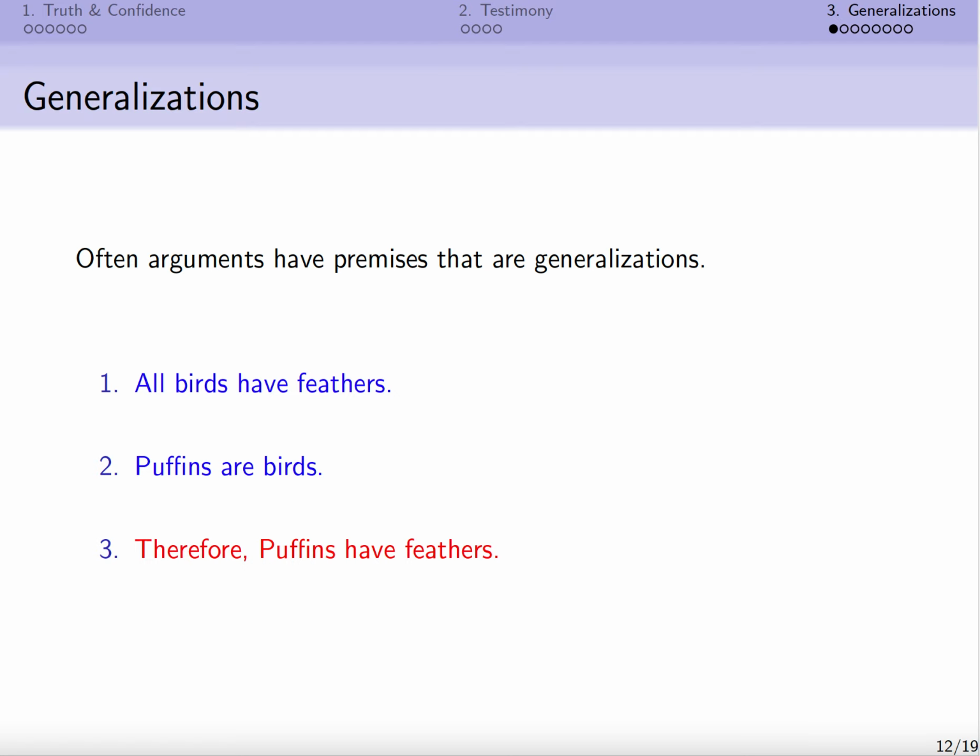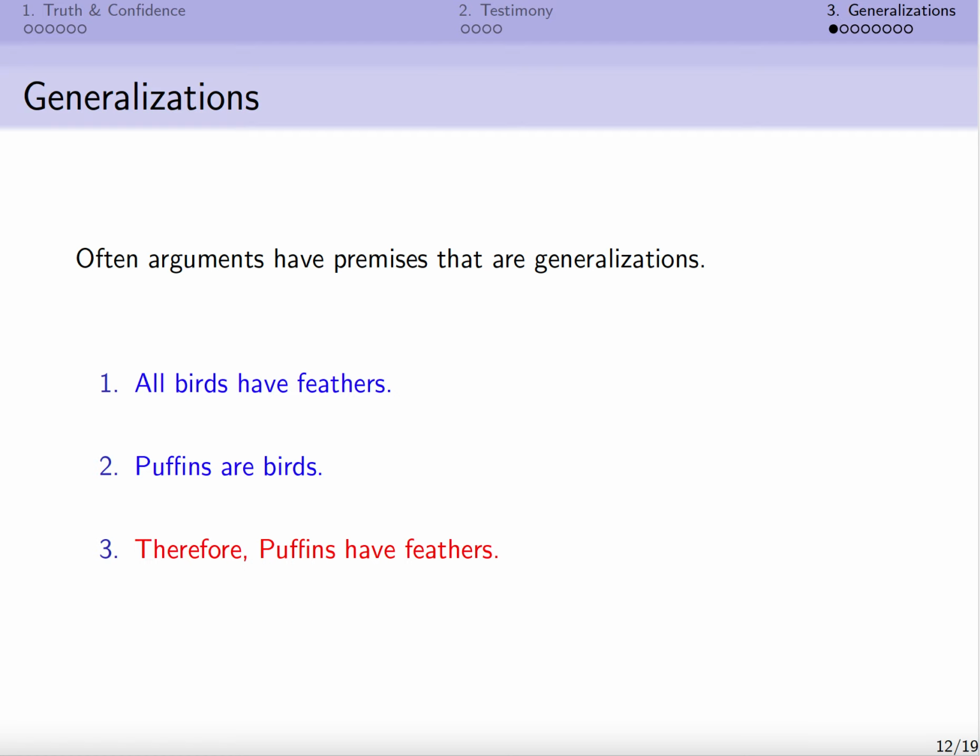Now, finally, we're going to talk about one sort of sentence that might and often does form a premise of an argument that is maybe particularly worth thinking about in terms of the sorts of evidence that we might acquire for it, or how we might think about whether it's true or false, and that's the generalization.